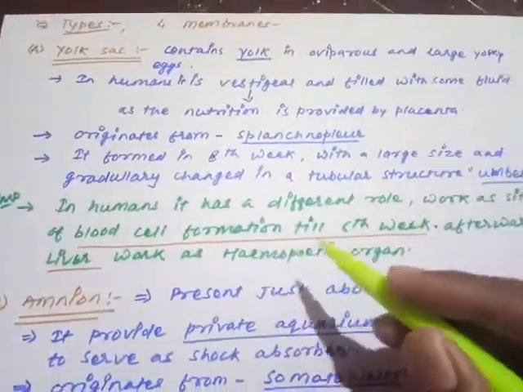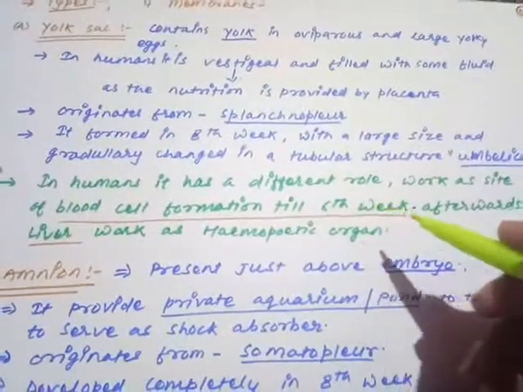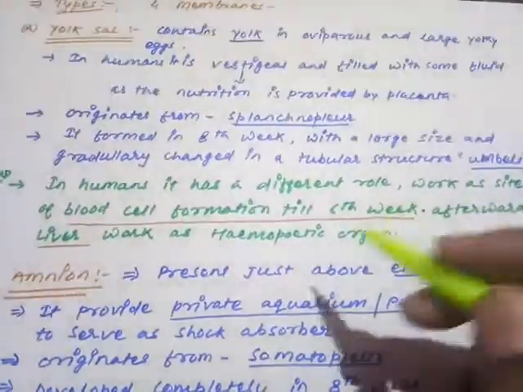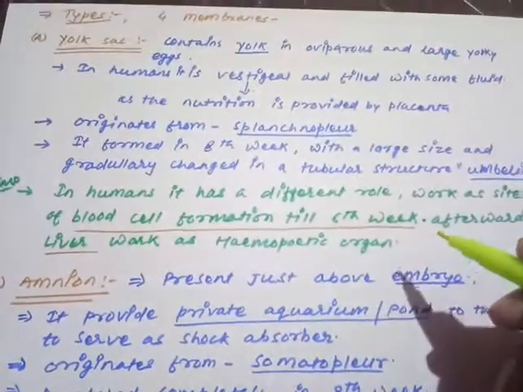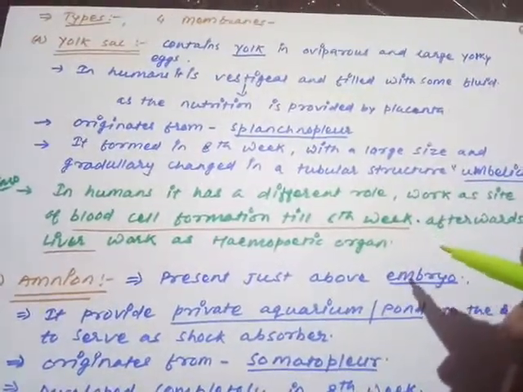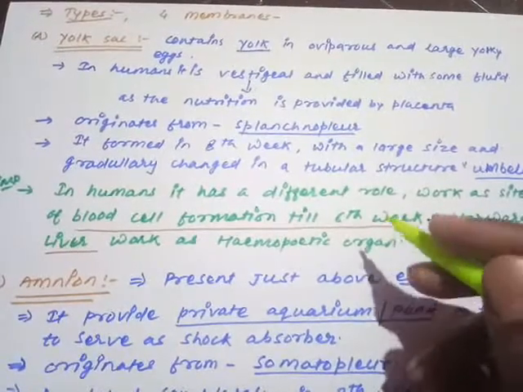In humans, the yolk sac has a different role. It works as the site of blood cell formation. This is working as the hemopoietic organ. Are you getting my point?